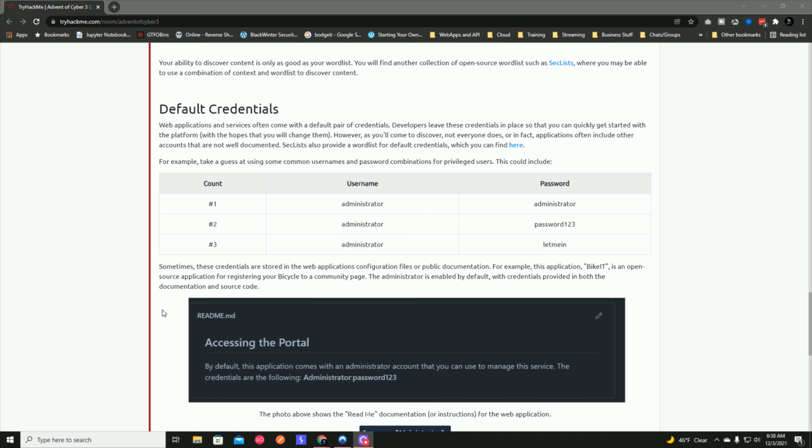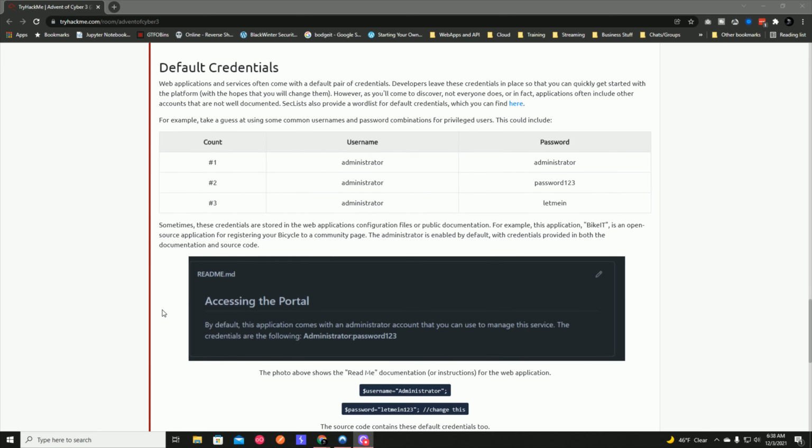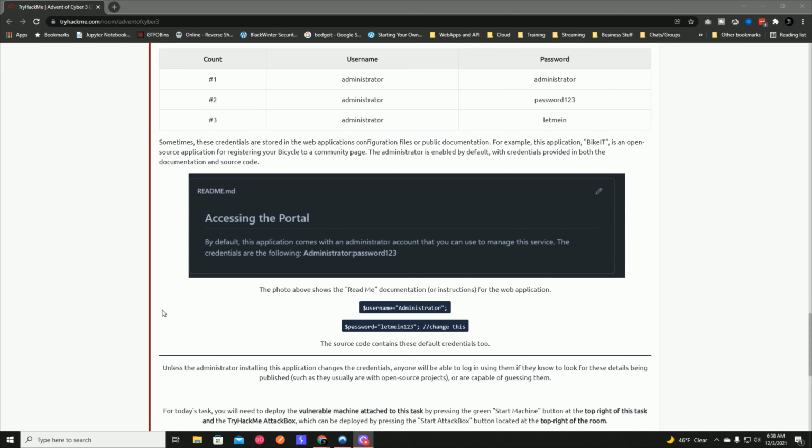Sometimes these credentials are stored in the web application configuration files or public documentation. For example, this application, Bike IT, is an open source application for registering your bicycle to a community page. The administrator is enabled by default, with credentials provided in both the documentation and source code. Also, never leave hard-coded credentials in source code. That's for my developer friends.